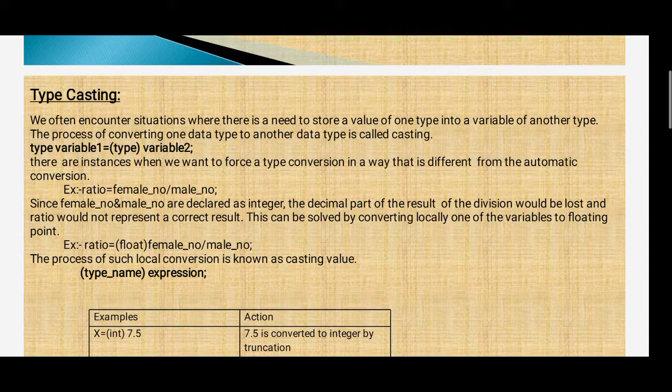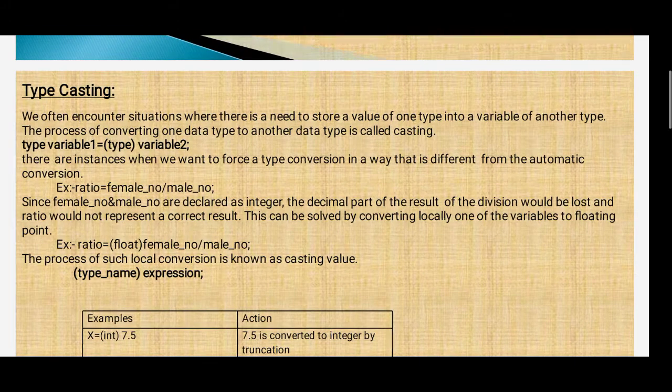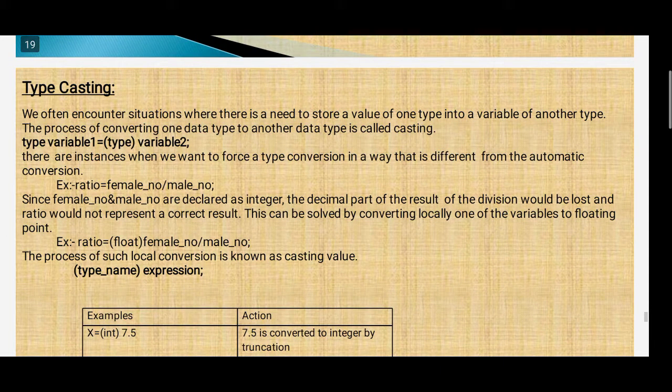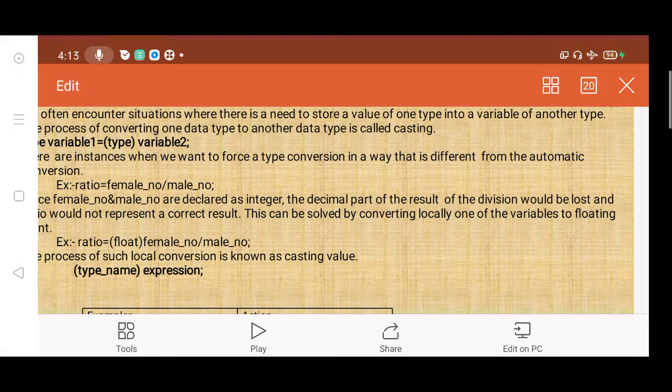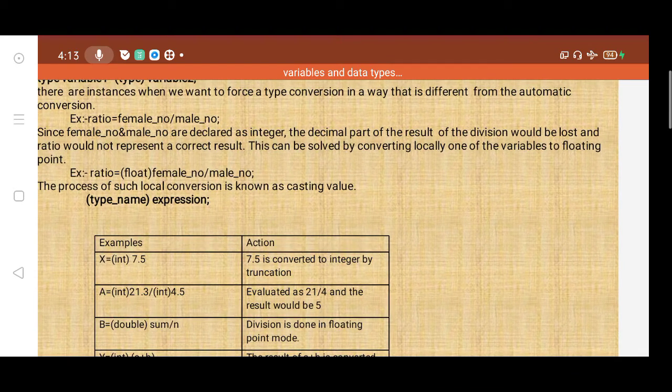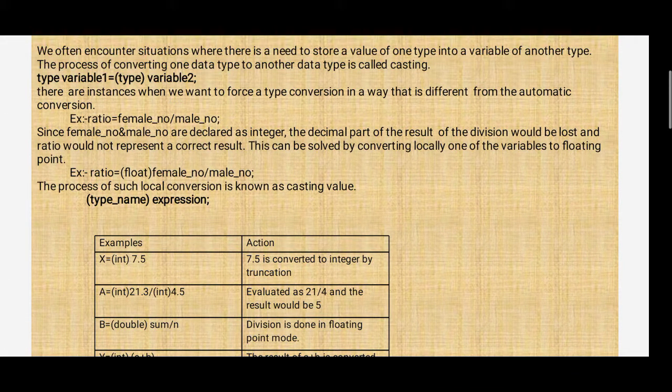The decimal part of the result of this division would be lost and the ratio would not represent a correct result. This can be solved by converting locally one of the variables to floating point. Example, ratio = (float) female_number / male_number. This process of such local conversion is known as casting a value.